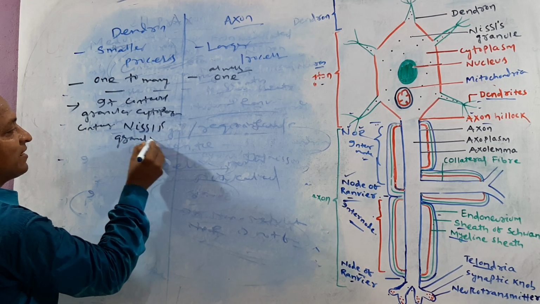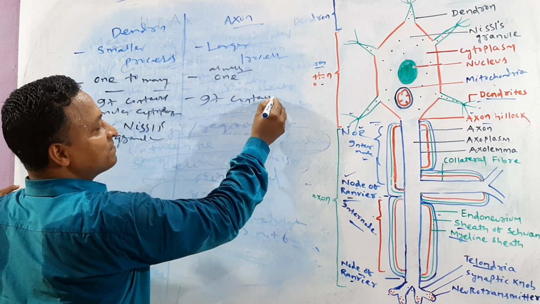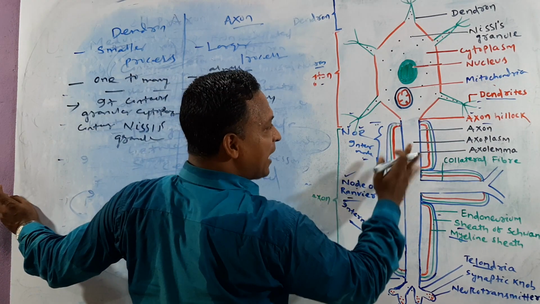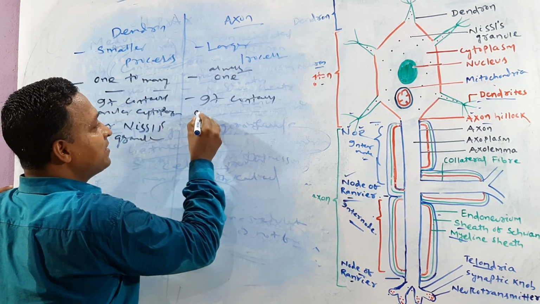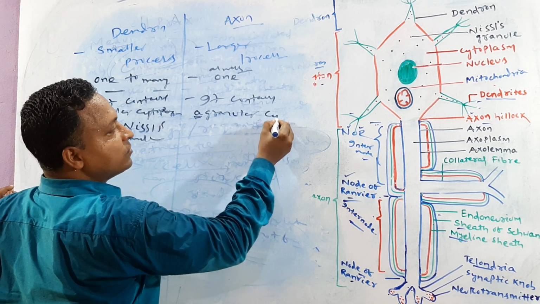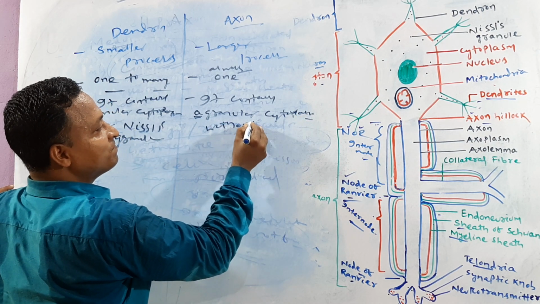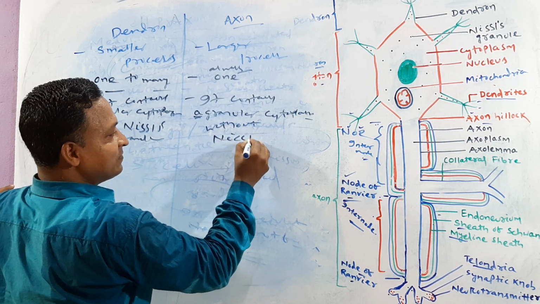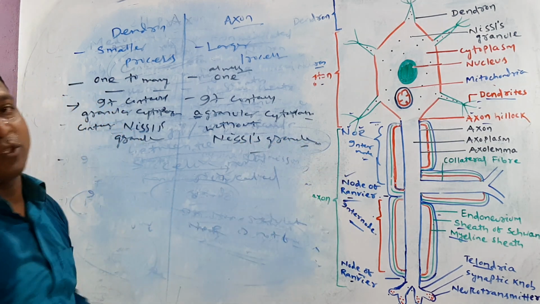Nissl's granule. Axon contains cytoplasm only, without granules. It contains agranular, meaning absent, agranular cytoplasm, without Nissl's granule.